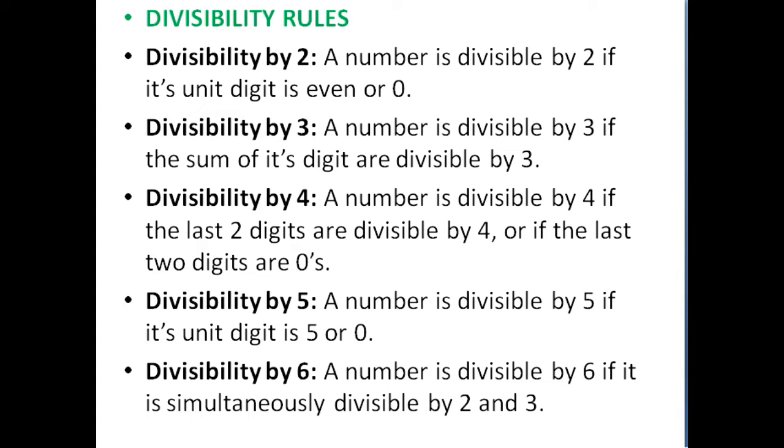If it is divisible by 4, you have to see the last two digits, which should be divisible by 4. If it is divisible by 5, the last digit, which we call the unit digit, should be either 5 or 0. If a number is divisible by 6, it is simultaneously divisible by 2 and 3. So you should know these things. By seeing a number, you should know which numbers it is divisible by. If it ends with 5, it is divisible by 5. If it ends with 2 or 0, an even digit, it is divisible by 2. If you don't understand, you should add the digits to check whether it is divisible by 3 or other numbers.